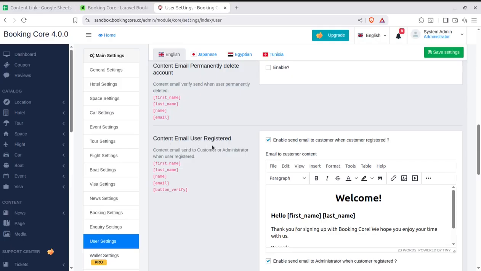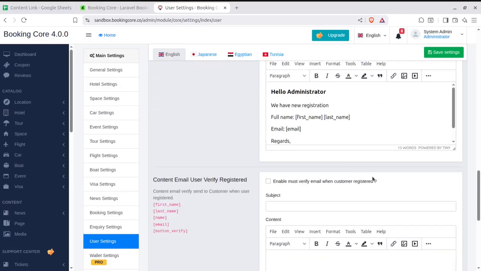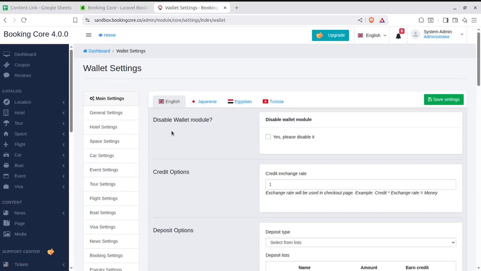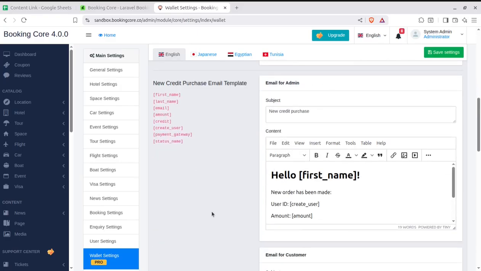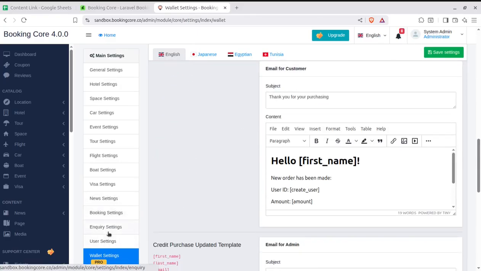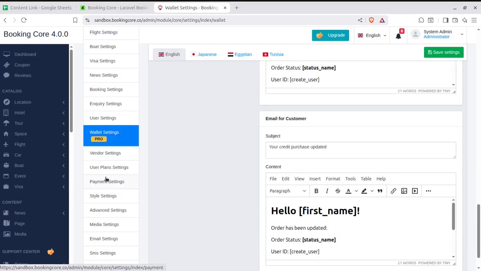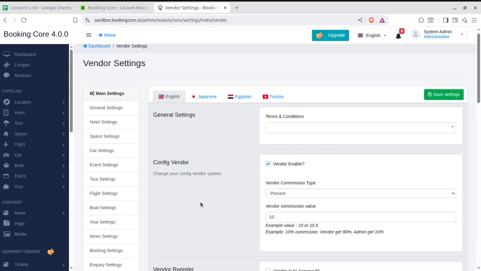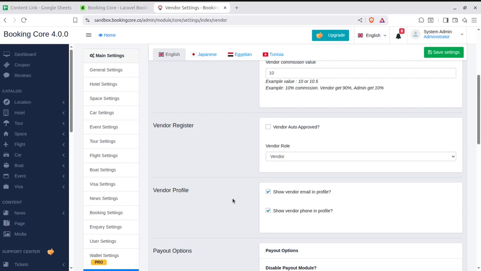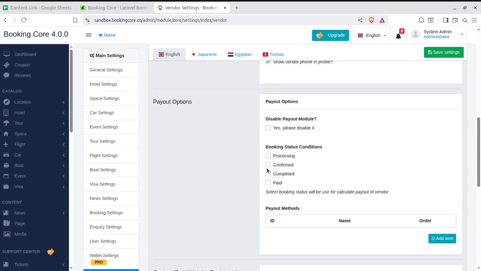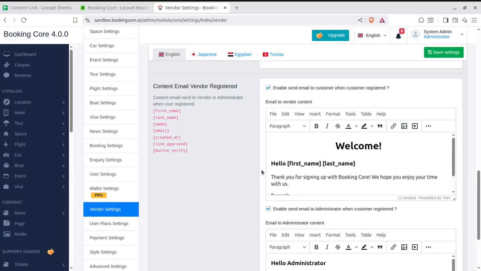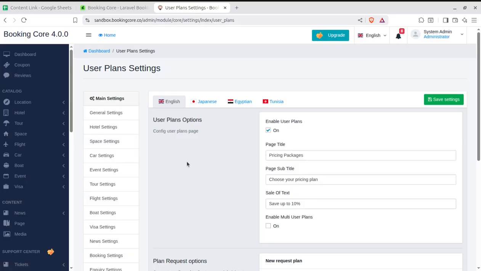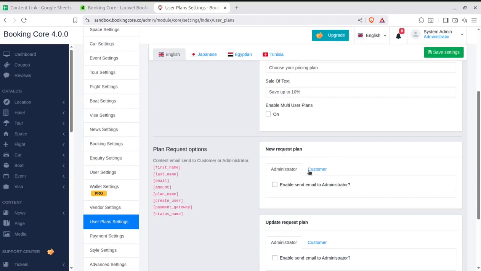So content email, like the email formats, you can change how the system sends email to the users, new users. And the wallet setting is also here, in case you are using the pro feature. So wallet setting is here, so you can go for this as well. Further, we have vendor settings and the user plan settings. So in the vendor settings, you can select the terms and conditions, vendor configuration, vendor registration, vendor profile, payouts, how payouts are going to be processed. Since it is a multi-vendor solution, you can also register the vendors on the solution. In user plan settings, you can run multiple plans, how you want to sell the packages and plans.